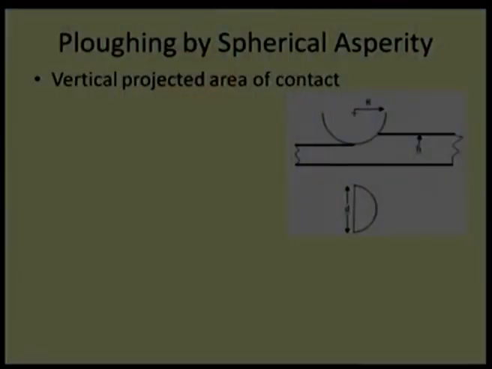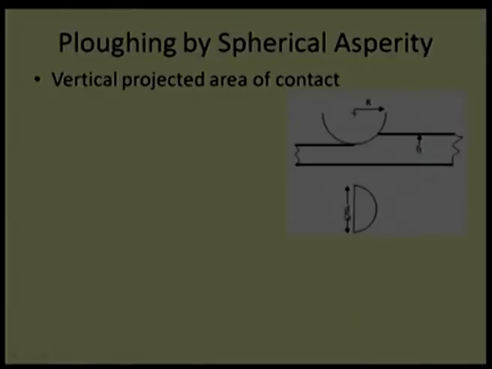So, let us explore what kind of expression I can get when I assume there is a spherical asperity. In this case, we are saying that this is the hard material having a spherical asperity, and the radius of the sphere is given as r. It has penetrated to some depth h in a surface. When I project a top view of this contact, what I find is some radius d by 2, and the depth will also be d in this case, because whatever cross section I take, that will be a circle, right.